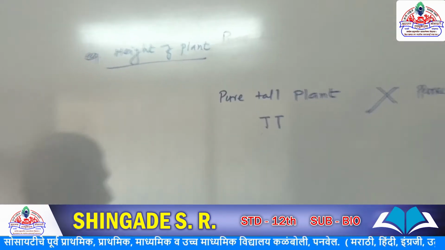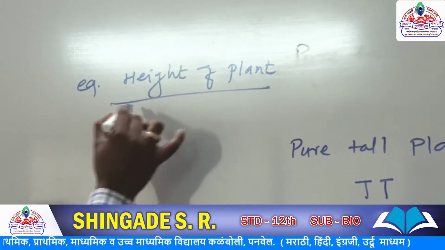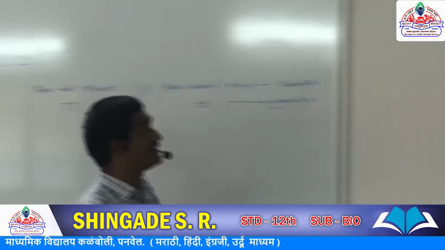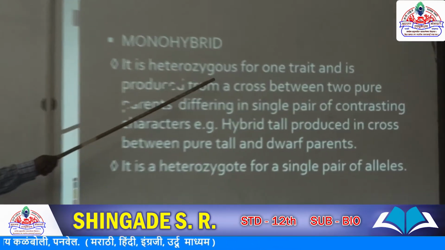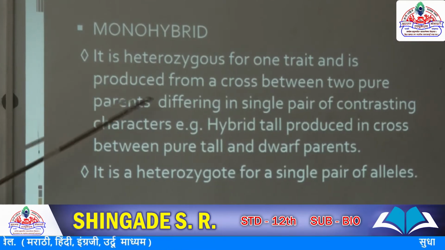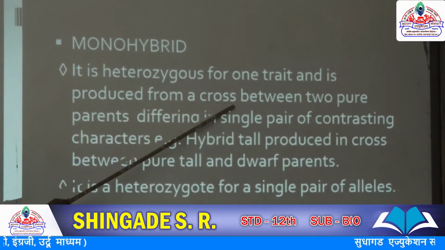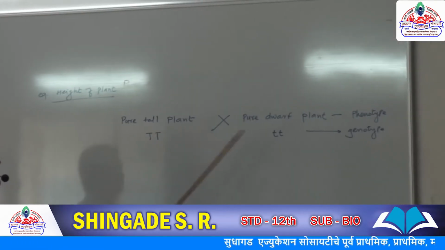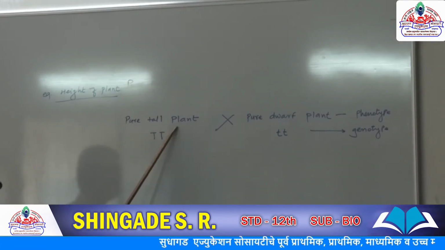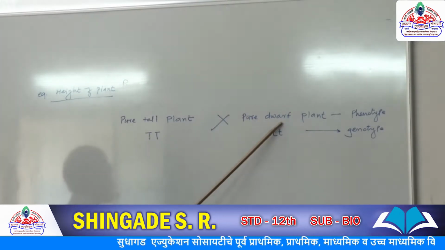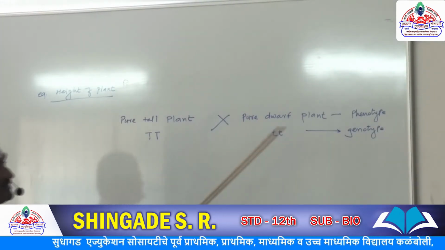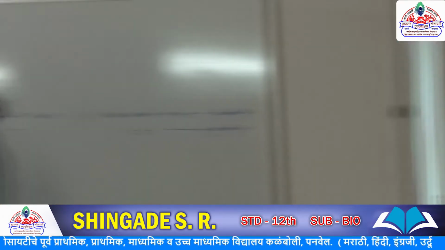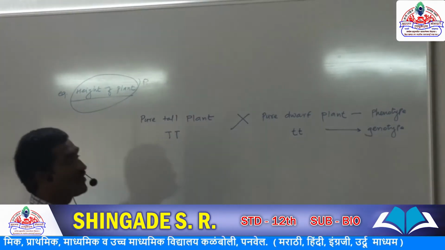So single character we consider. When we consider a single character, this is called monohybrid. What is the definition? It is heterozygous for one trait and it is produced from a cross between, this is very important, two pure parents. Pure tall is one parent and pure dwarf is another parent. When crossing two pure parents, considering only one character, this is called a monohybrid.